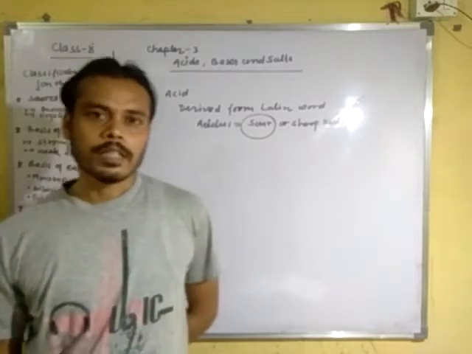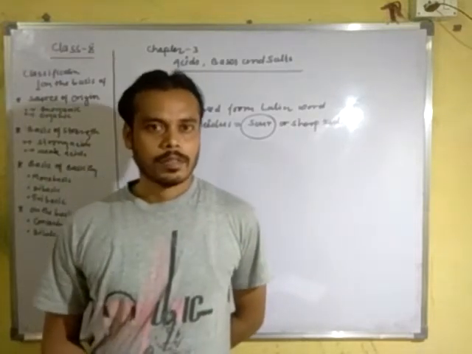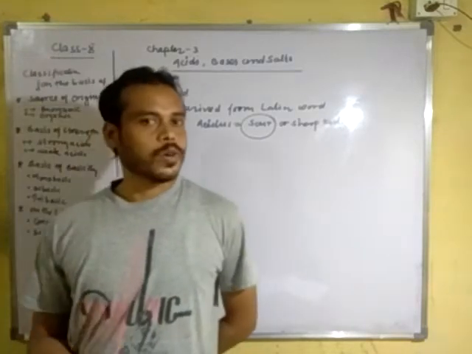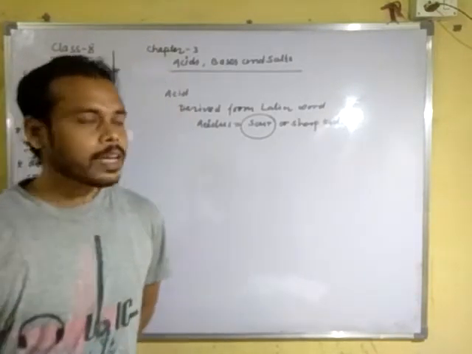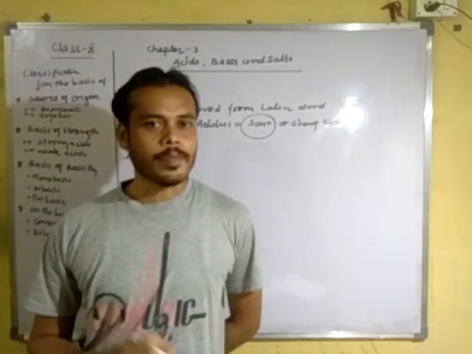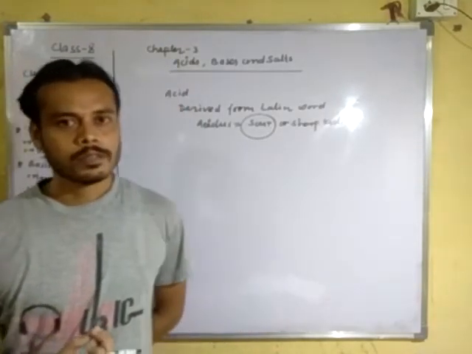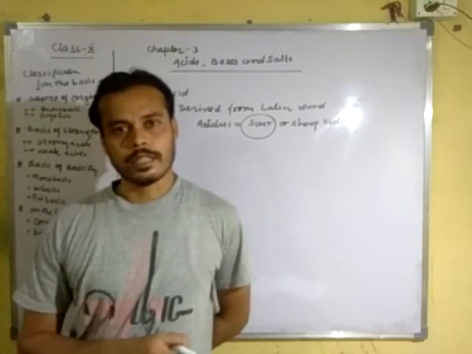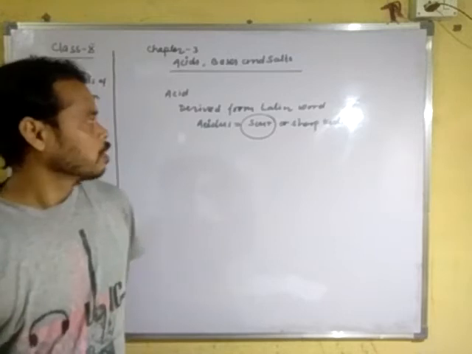Take lemon. You know very well, the taste of lemon is sour and lemon contains citric acid. The taste of tamarind is also sour. Tamarind contains tartaric acid, and so on.